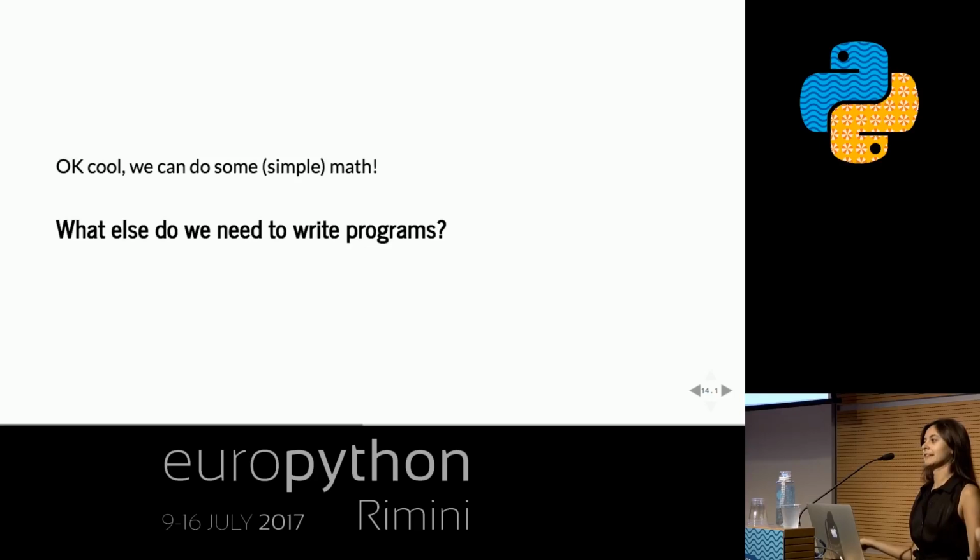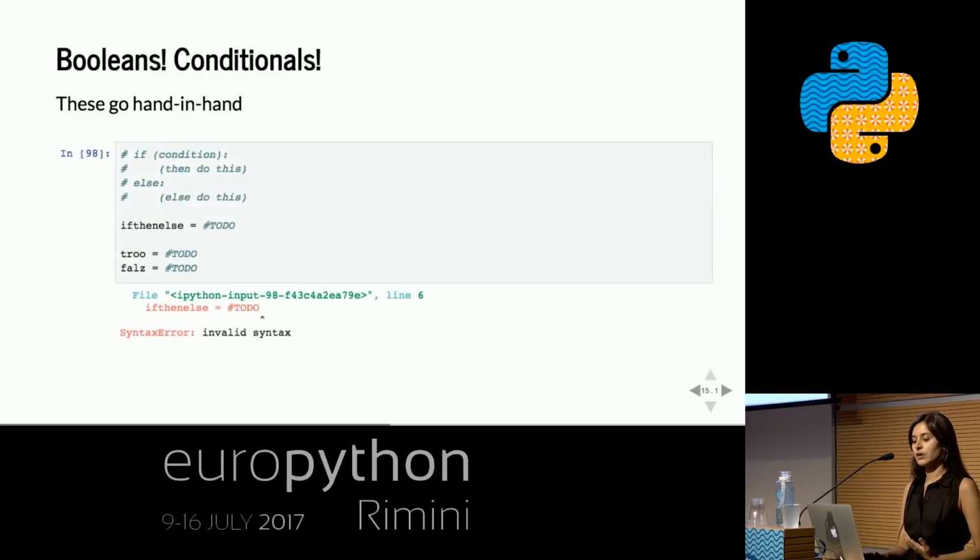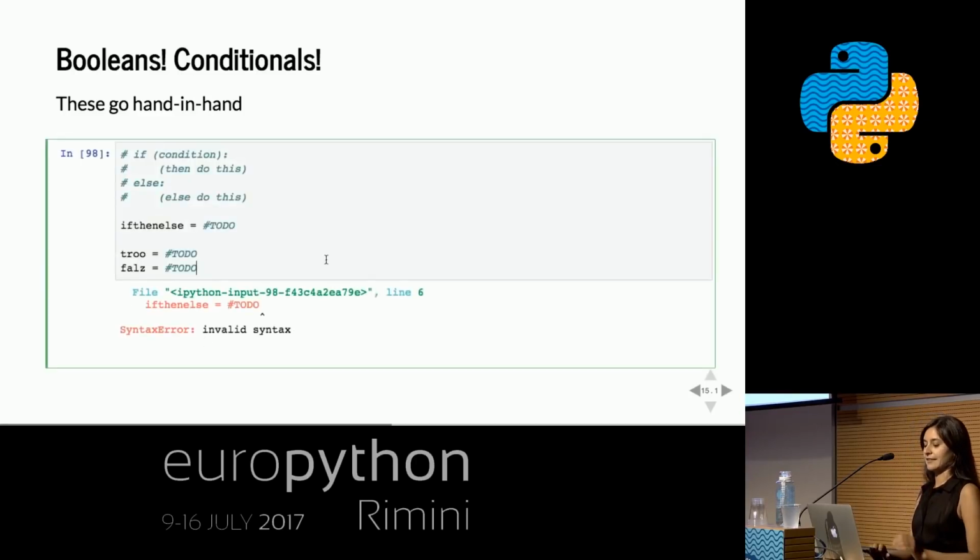What else do we need? Oh, somebody said conditionals, because I planted them there in the audience beforehand. No, I didn't. But yes, we do need conditionals. And in order to do conditionals, we need Boolean values, right? Because these sort of go hand in hand. So, oh good, okay, this is what happens. Just ignore that.